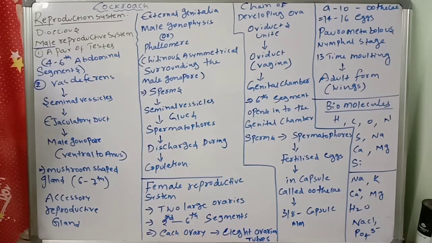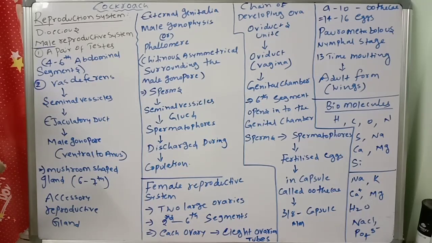From each testis arises a thin vas deferens. This is important, which opens into the ejaculatory duct through the seminal vesicles. Next, the ejaculatory duct opens into the male gonophore, situated ventral to the anus. That is important.